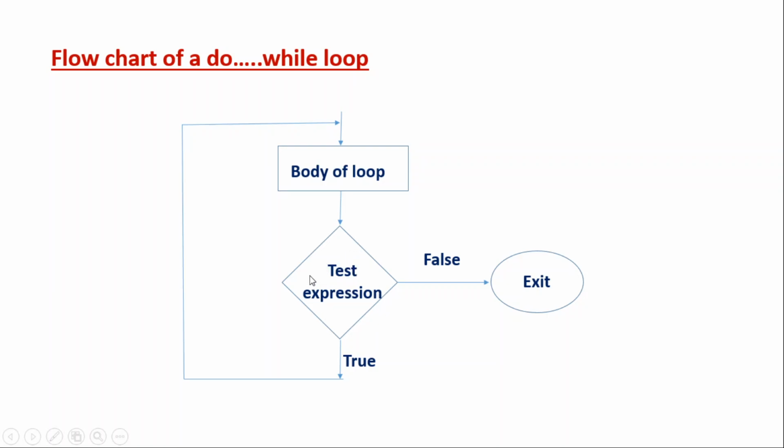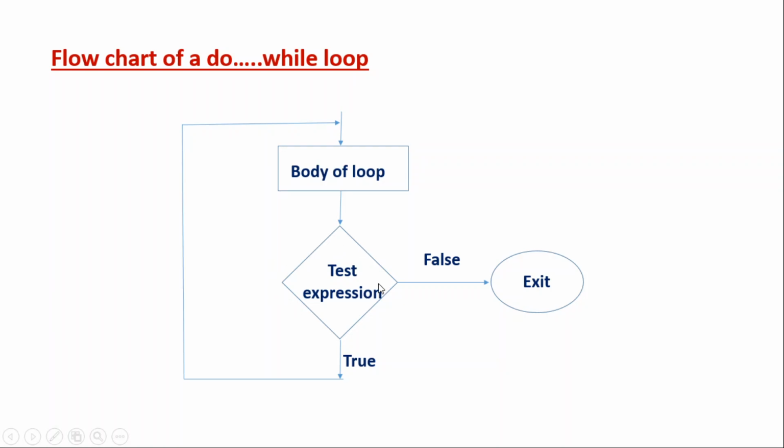which means that it is actually getting ready for the next step. The first time the body of the loop will be executed anyway. It will not check the test expression for the first case. Then it comes to the test expression, that is our while statement, where you have a condition. We are checking whether the condition is satisfied or not.